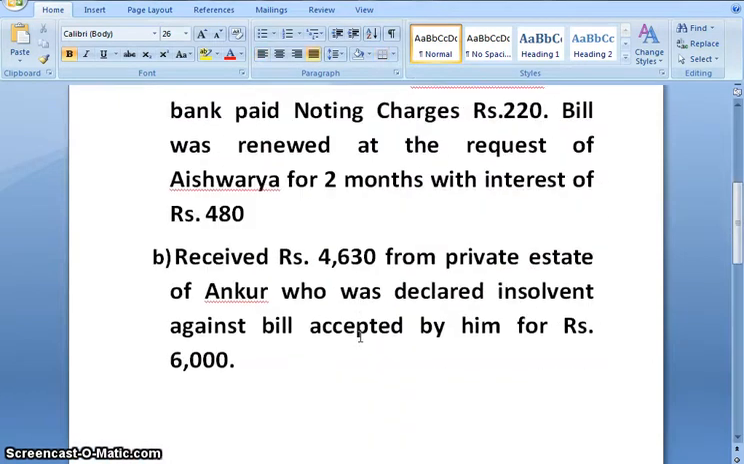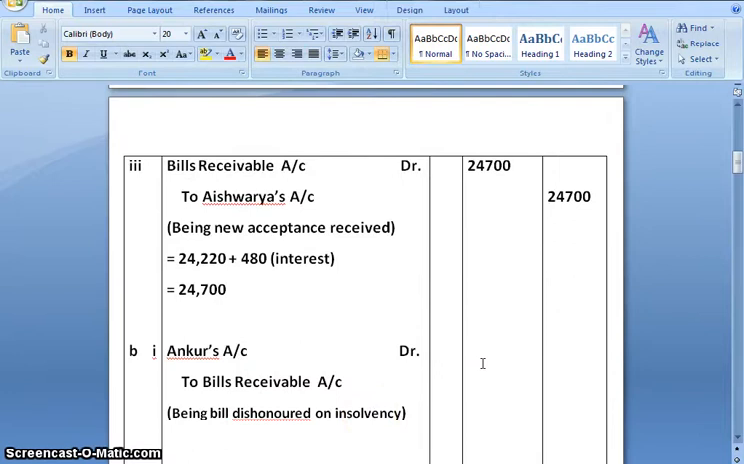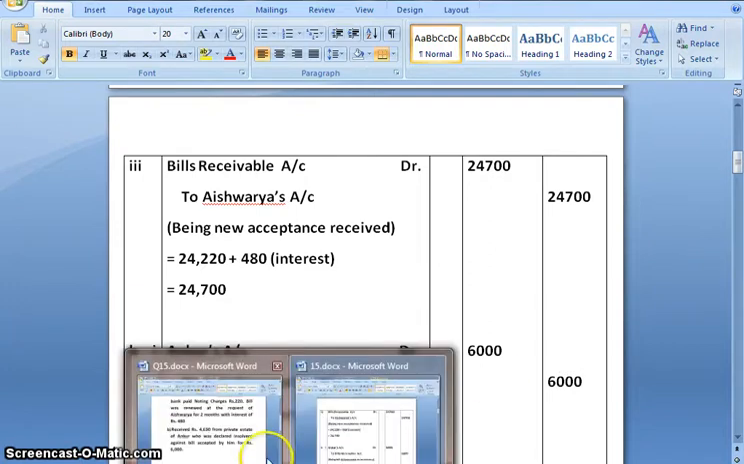Moving ahead, B part. Received rupees 4,630 from private estate of Ankur, who was declared insolvent, against bill accepted by him for rupees 6,000. And because he has turned insolvent, so naturally the bill stands cancelled. So first we'll pass the journal entry for dishonor of bill. And the entry would be Ankur account debit to bills receivable account. Amount is 6,000. Narration would be being bill dishonored on insolvency.